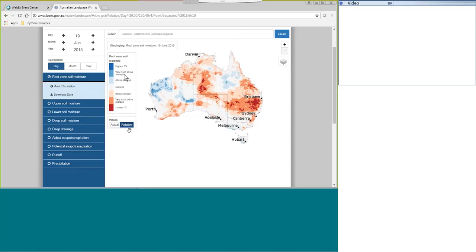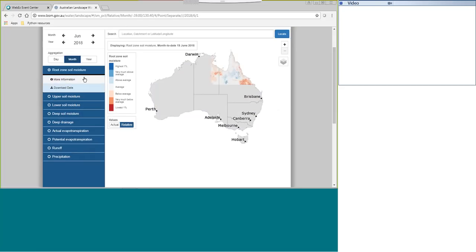We can see when I click there that this legend changes to highest 1% or highest on record, or lowest 1% or lowest on record. So this means if we hit aggregate by month, we can compare June 2018 to all of the historical Junes back to 1911.